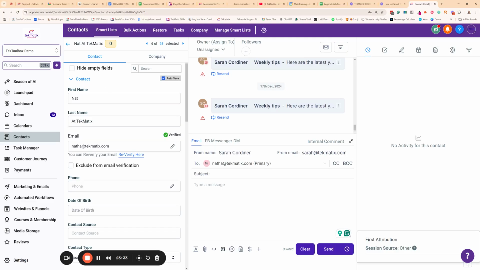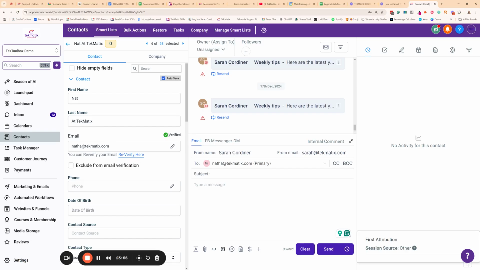So here we've got Nat, okay? And as you collect data from people, it will continuously add to their record. Now you can see here, because we turned on that email verification in our business settings, in the business profile, this email address has been verified, meaning it's real and it does actually work. We can also re-verify it for any reason if we want to, but it's ticked.